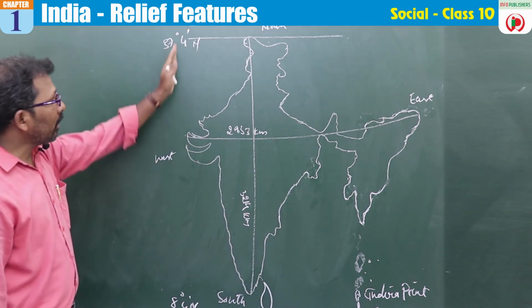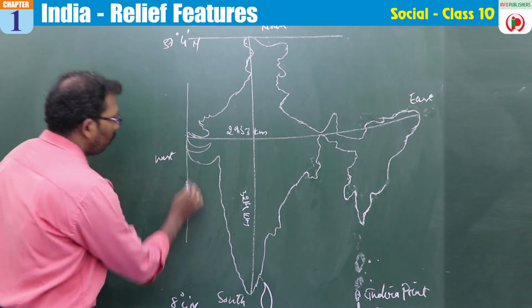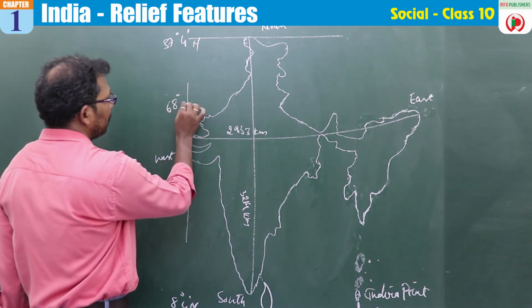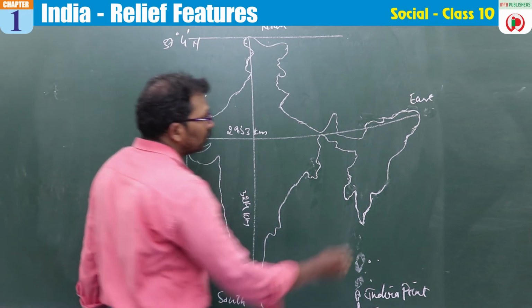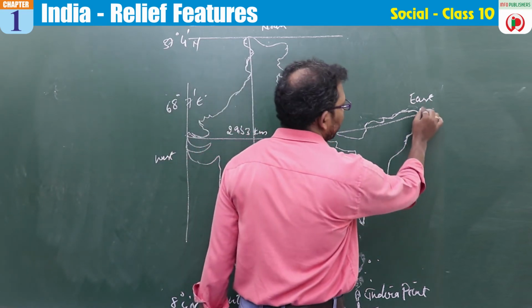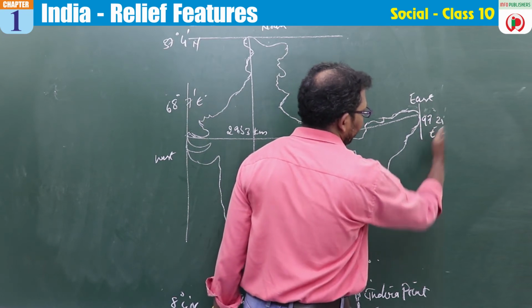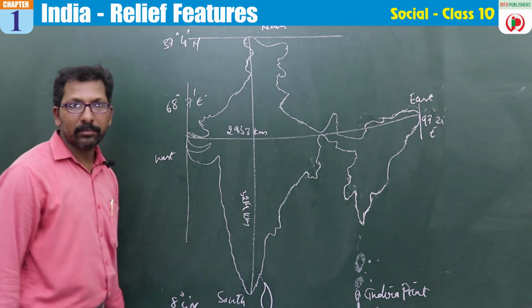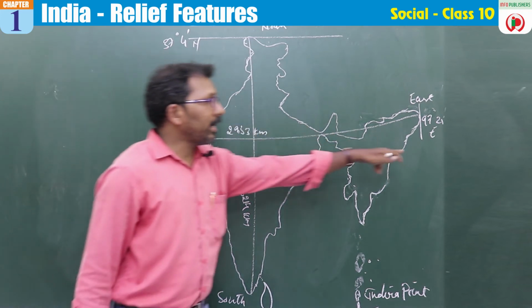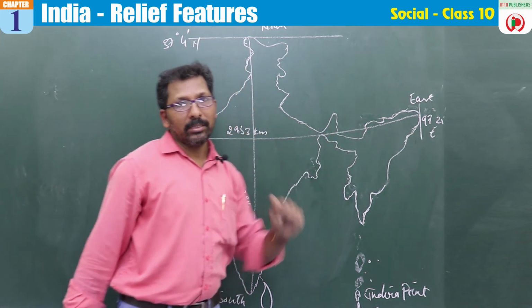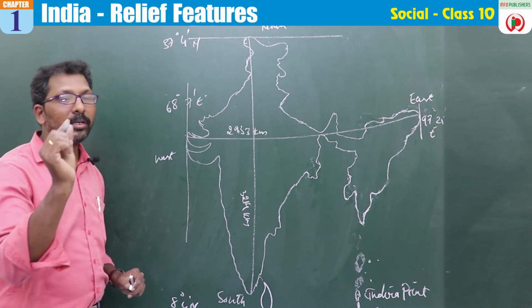Okay, so now latitudes are over. Then what about the longitudes? It is located between the longitudes of 68 degrees 7 minutes east to 97 degrees 25 minutes east longitude, right? Now I think you have understood completely about the location, but there is one more particular question.